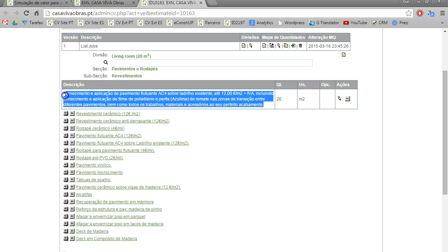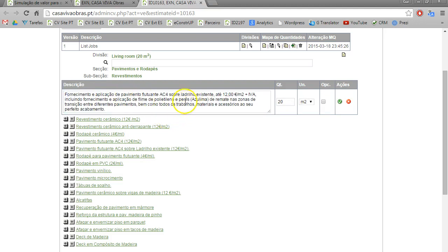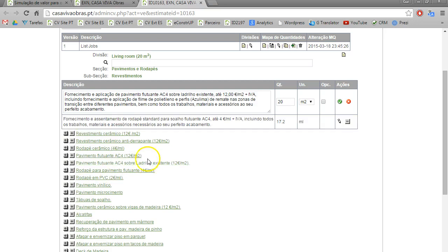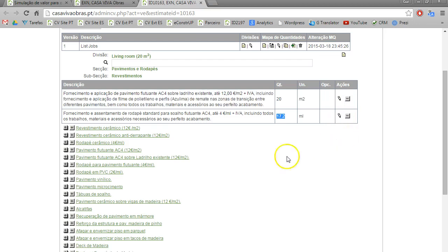Imagine you have to do this all the time. No, everything is already previously done. We can also put here the rodapé. Rodapé, it's what goes around, by the feet. It goes around the floor. So it took the size of the door. So the perimeter is 18 less the 0.8 of the door. It's 17.2. So here you have this.